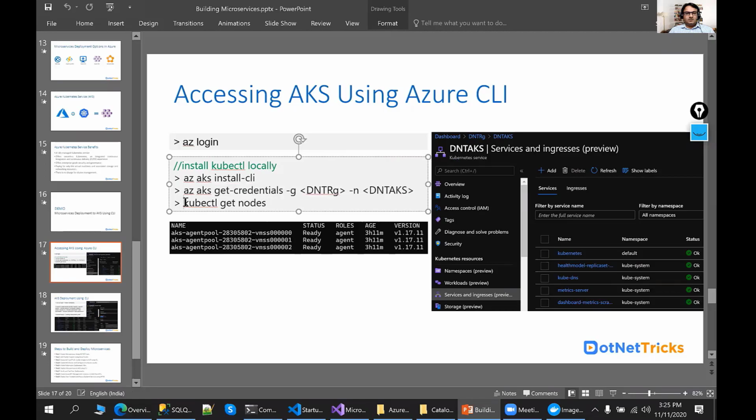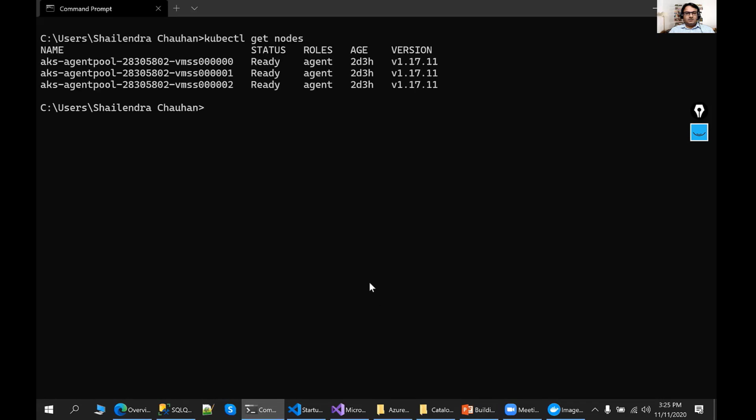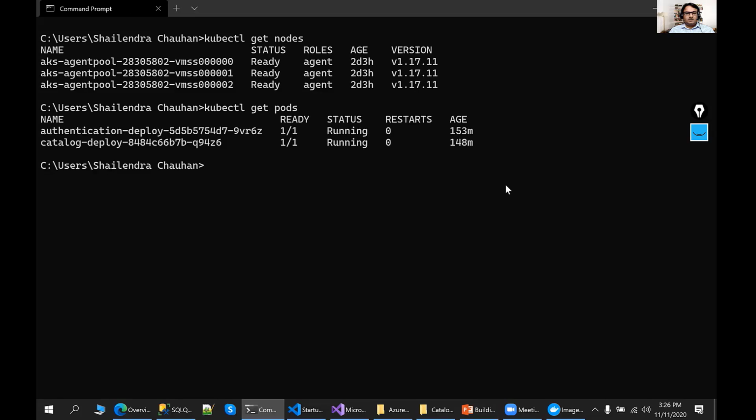Now you need to run the kubectl command to find out how many nodes are running. So just run kubectl get nodes to find out how many nodes are running in my AKS cluster. You can see 3 nodes are running. I can even find out how many pods are running. All the commands you run in Kubernetes you can run from your local command prompt. You can see 2 pods are running.